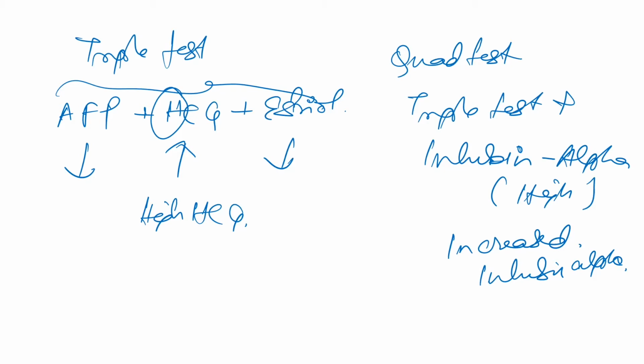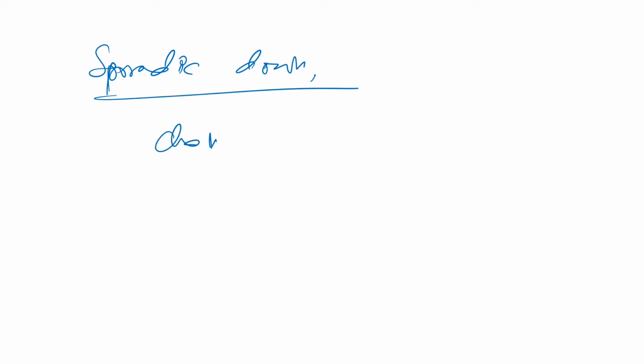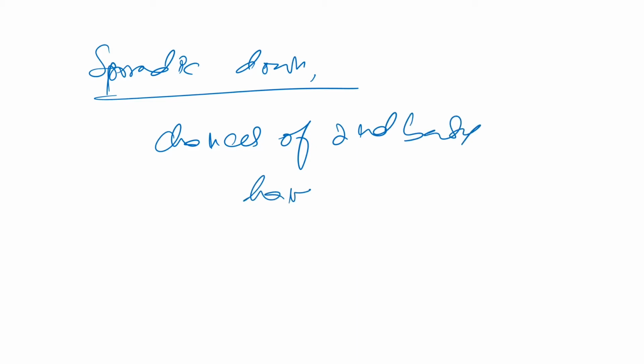Okay, and a little bit more. Sporadic Down syndrome occurs due to meiotic non-disjunction associated with increased maternal age. In sporadic Down syndrome, the chances of a second baby having Down syndrome are much lower.